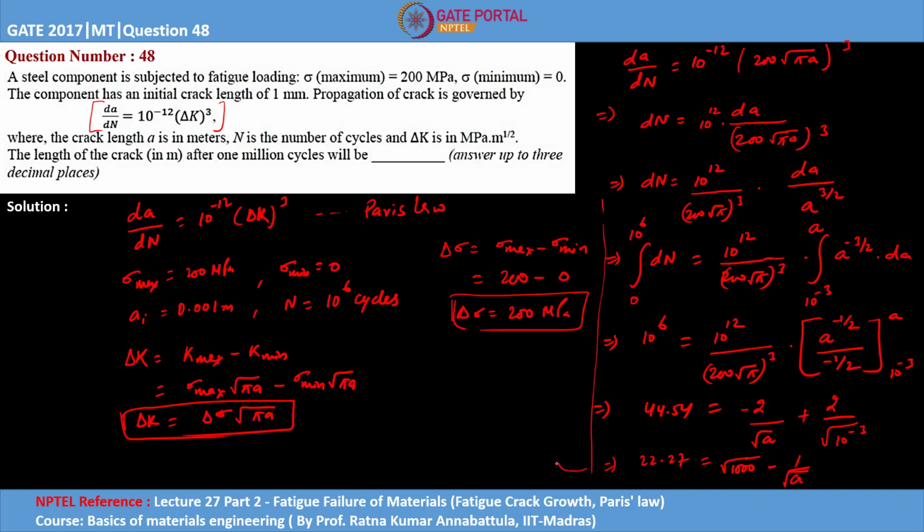From here, if you simplify, then we get 1 upon under root a equals 9.35. So from here the value of a will be 0.011. So the value of a, that is the crack length in meter, is 0.011.